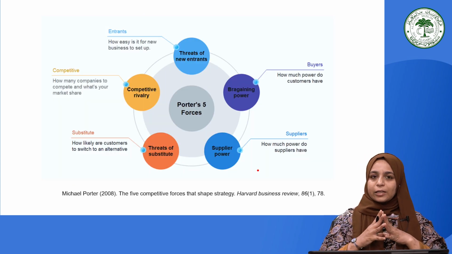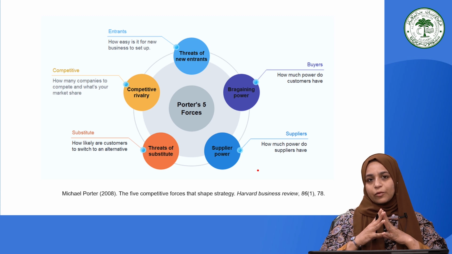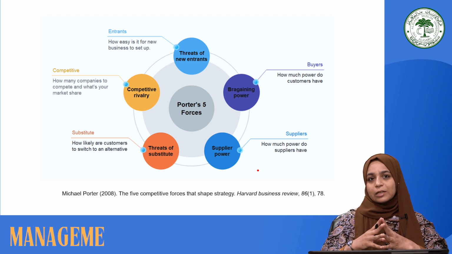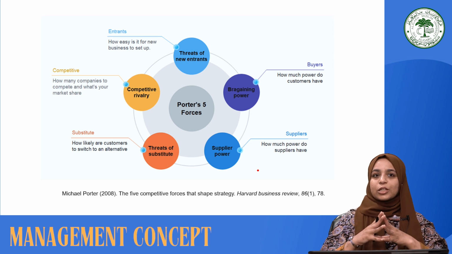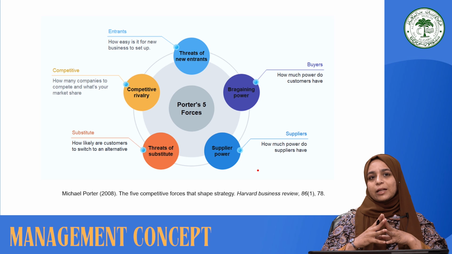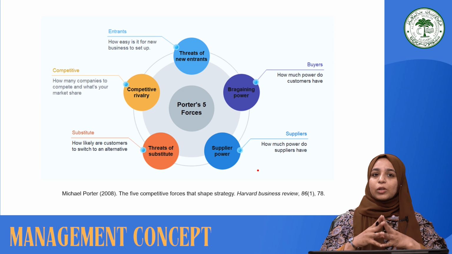Let us understand how the effectiveness of an organization and the industry competition could be traced. So there is a framework to get an idea of how attractive an industry is and how the competitiveness could be raised, or what is the scope of competitors to enter into a market. Because we understand that if there is a profit in an industry, there will be more people who will be drawn towards that industry and they would like to join it.